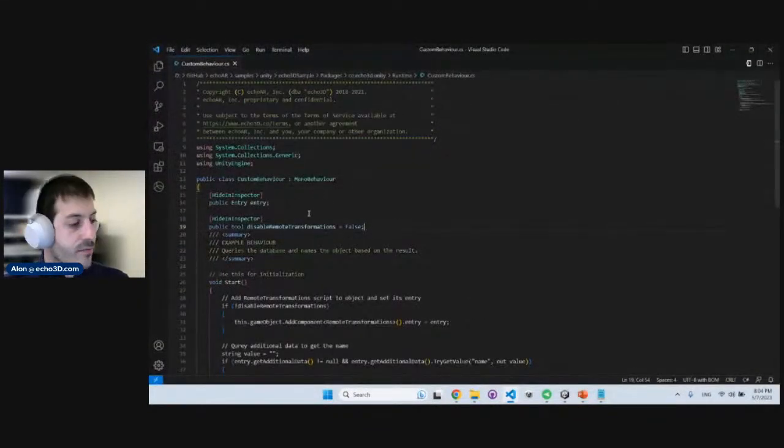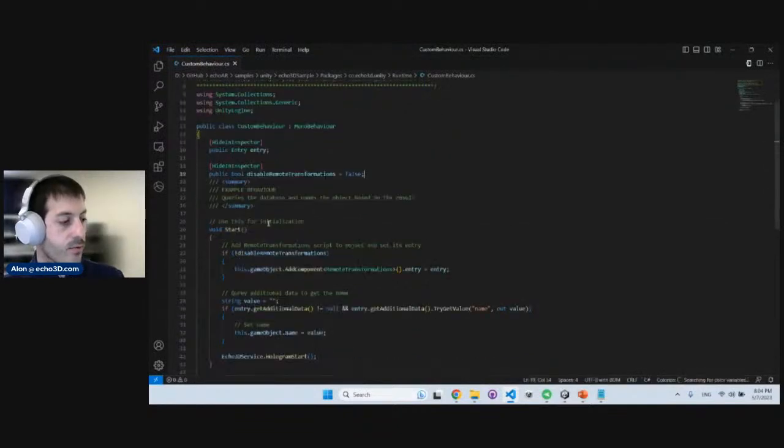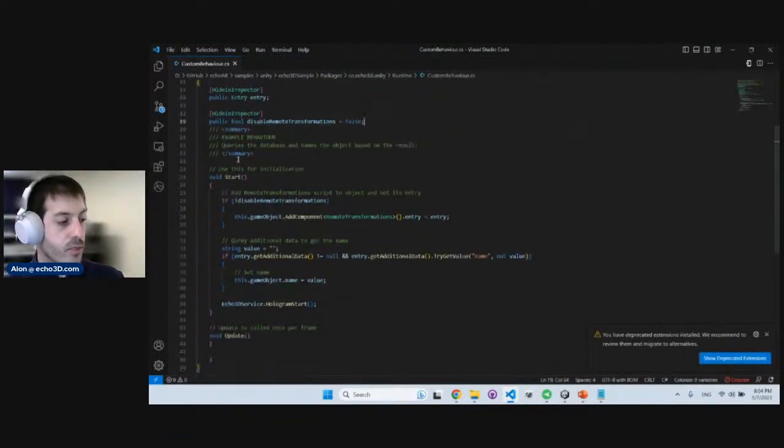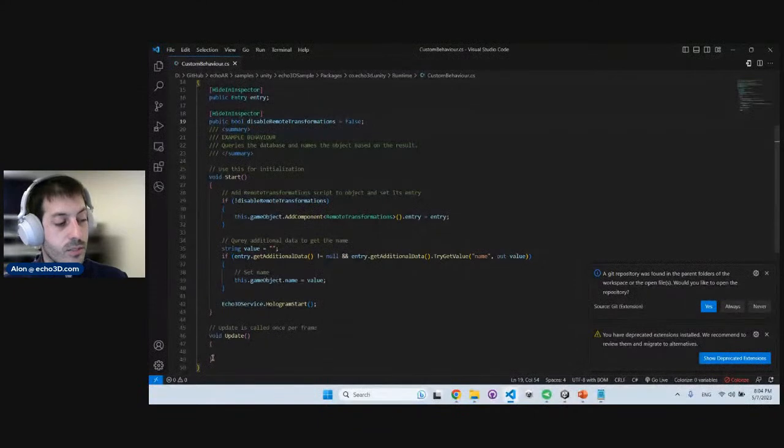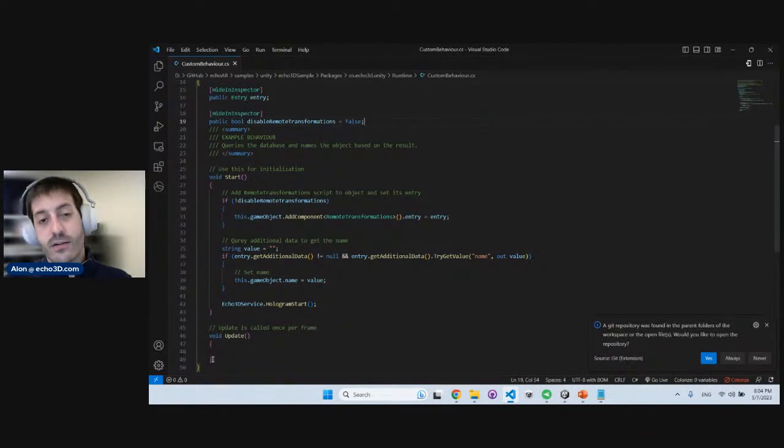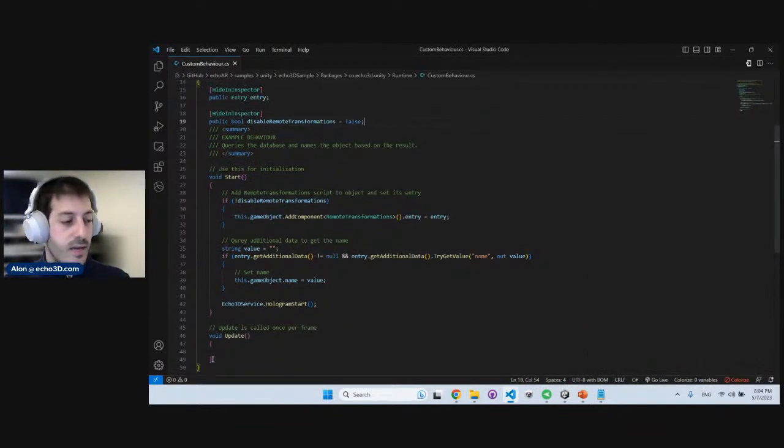So we have the code right here. And for example, in this code, we have two really important functions. We have the start function, evident by its name, happens when you start the application. And we have the update function, which basically is called every single frame. Remember, you're coding in 3D now, which means there's almost like a scene being rendered, a video being rendered in front of your eyes. And every single frame of this 3D scene is affected by this function. So this function is called every single frame.